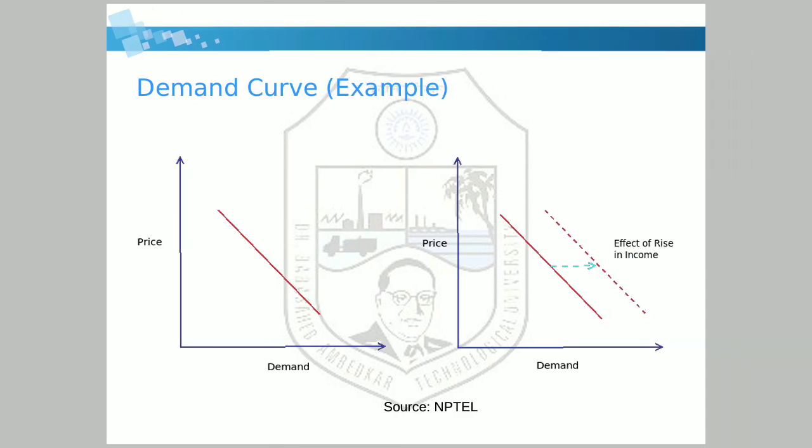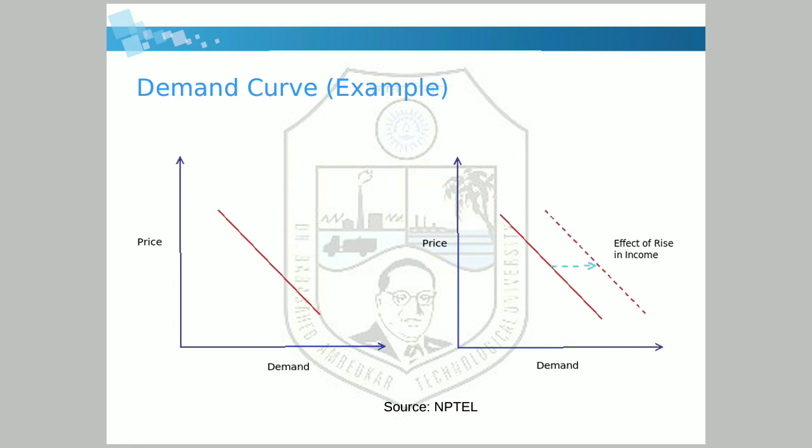Now, this is one more example of a demand curve. This red line shows the demand curve. The x-axis shows demand and the y-axis shows price. So obviously, when price is more, the demand is less, and when the price is less, demand is more.